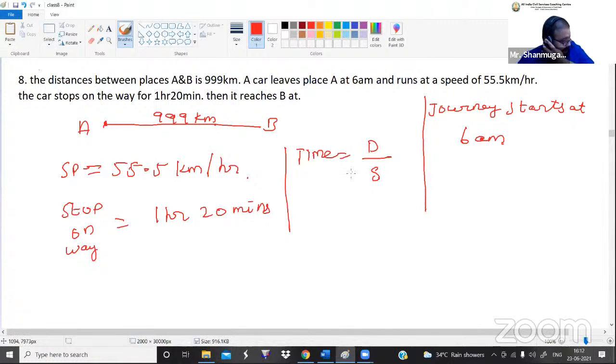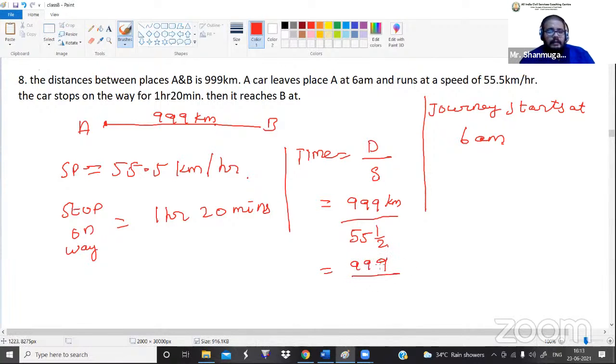Now what is the distance they have given? That is 999 kilometers. And what is the speed they have given? 55.5. So listen here, with that 0.5 it is somewhat tricky. So let me convert that decimal number into an improper fraction. 55.5 we can write as 55 1 by 2. So 1 by 2 means 0.5.